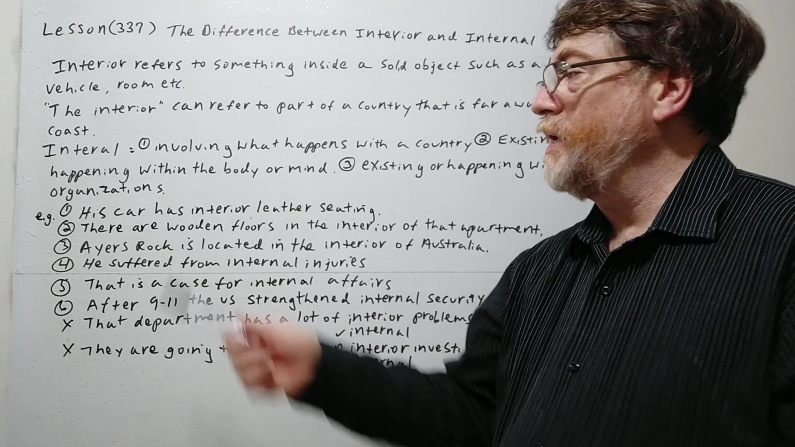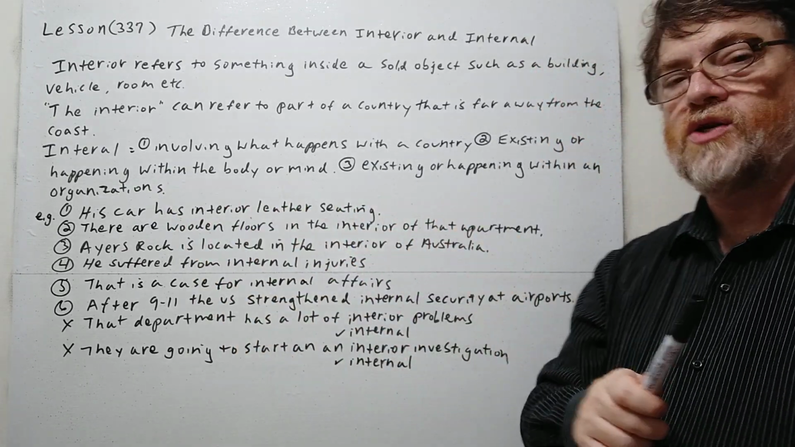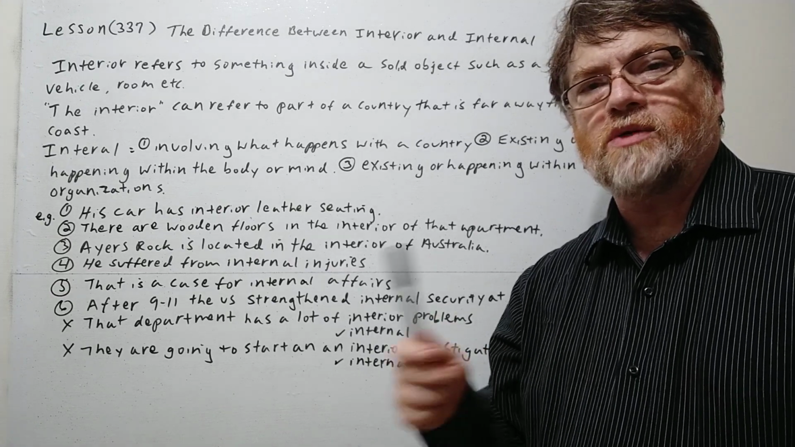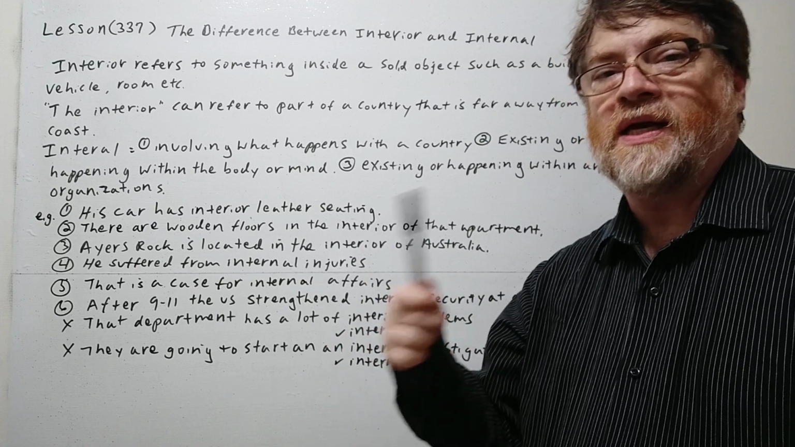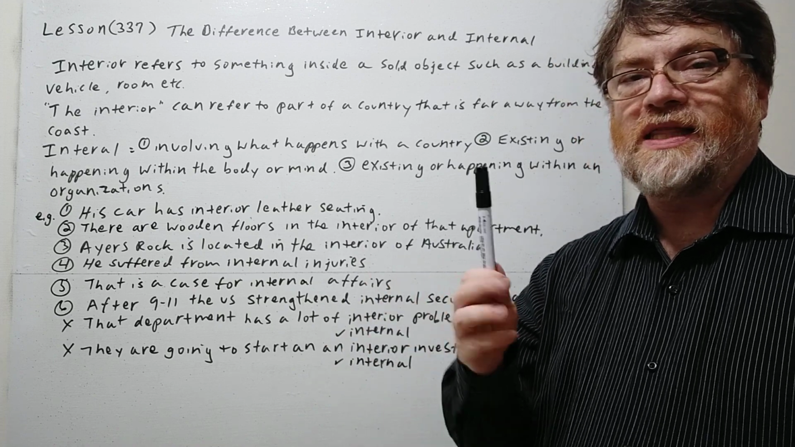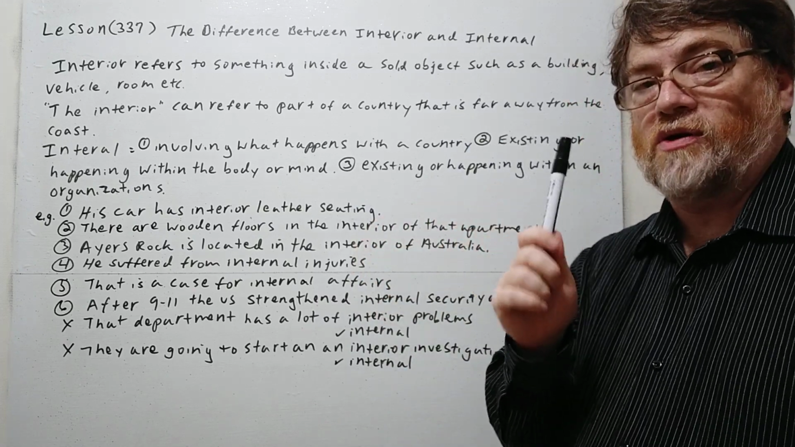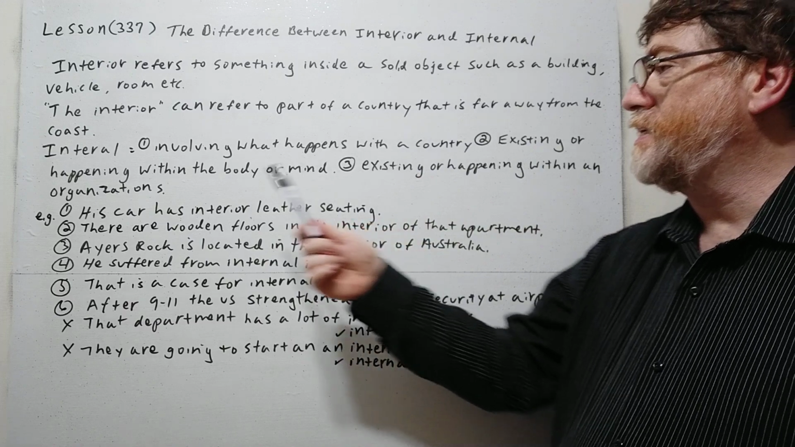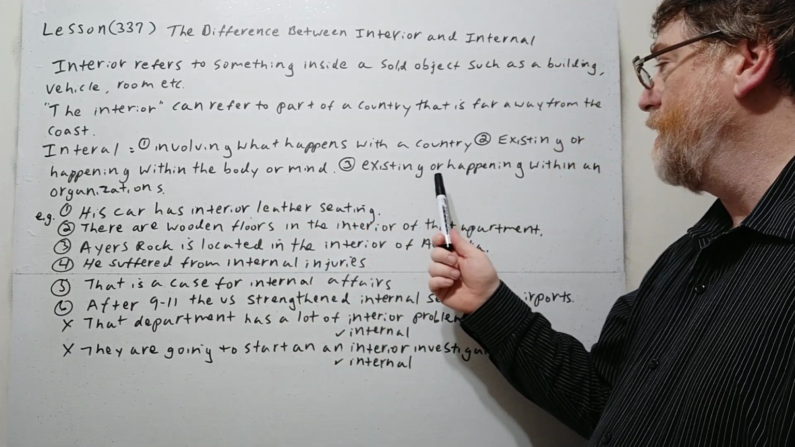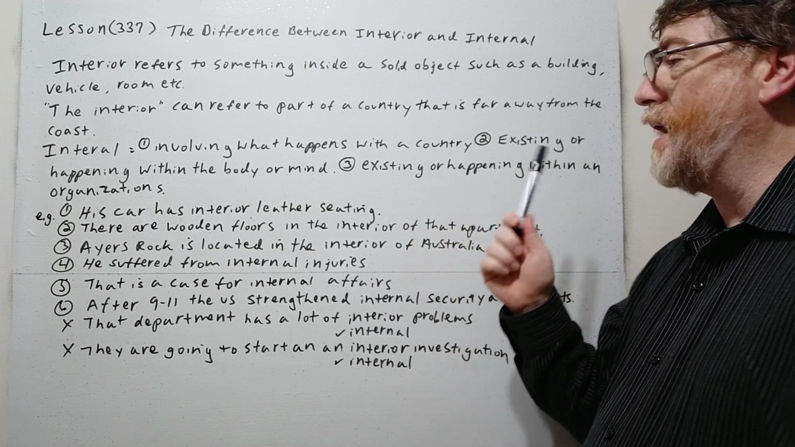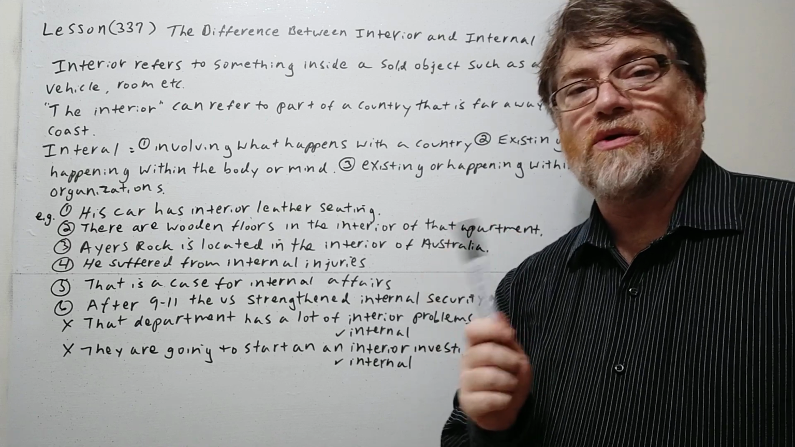All right, what's internal? Internal is involving what happens within a country. So internal is more to do with a process or an action or activity that's going on rather than the physical objects. Or with the second meaning of internal, because internal has a number of meanings, existing or happening within the body or mind. So that's another way we use it. Or number three, existing or happening within an organization. So that's also possible too.